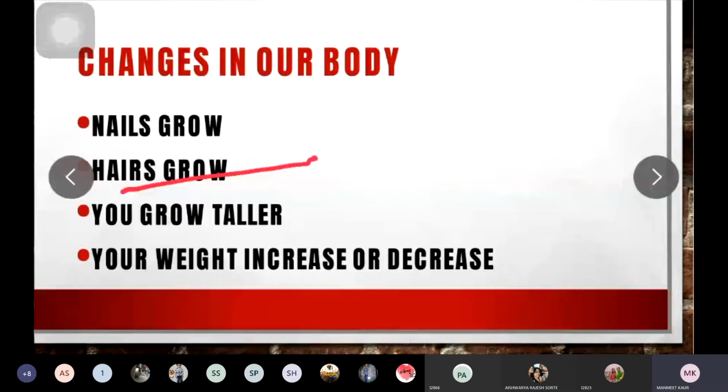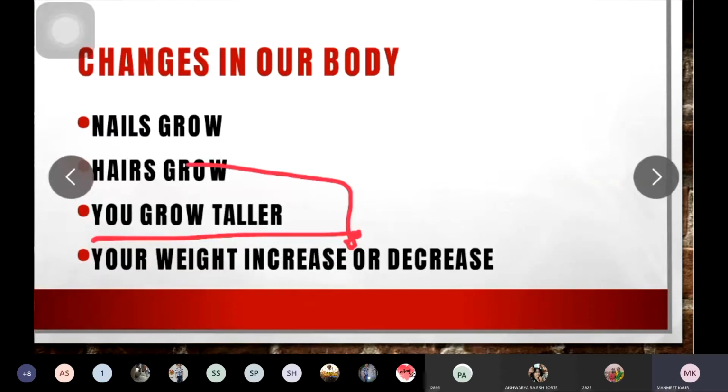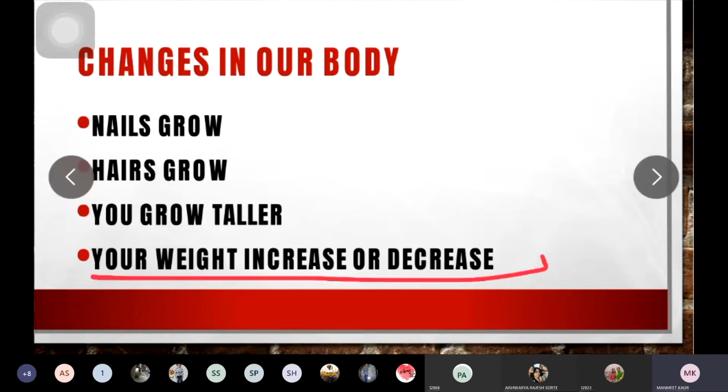Your hair grows. If you cut your hair today, then after some time your hair will start growing again. You grow taller. The height you had when you were in fourth class and the height you have now in sixth class differs. That means you are growing taller. Your weight increases or decreases.